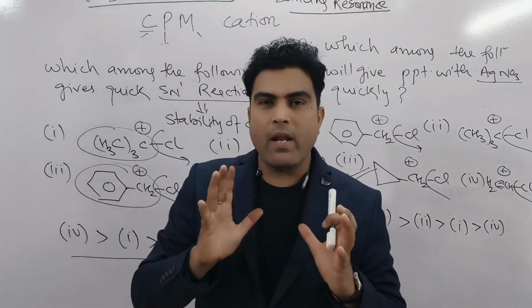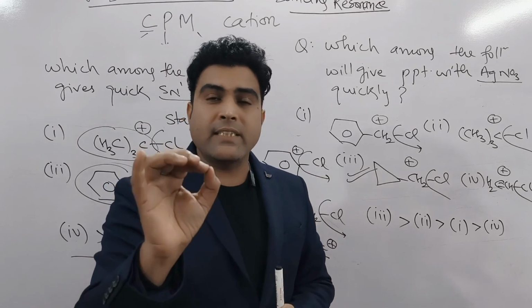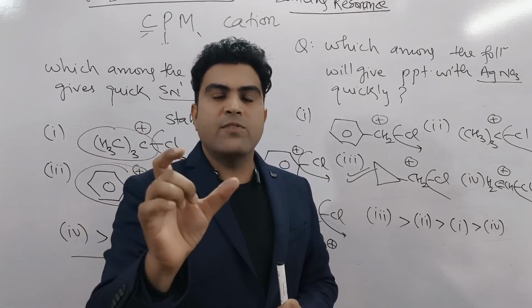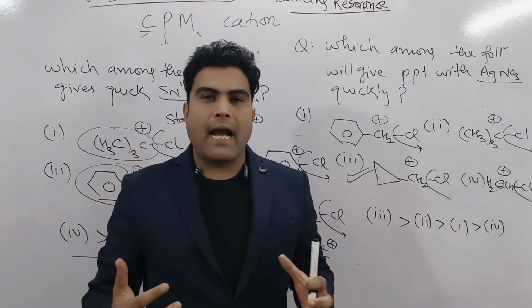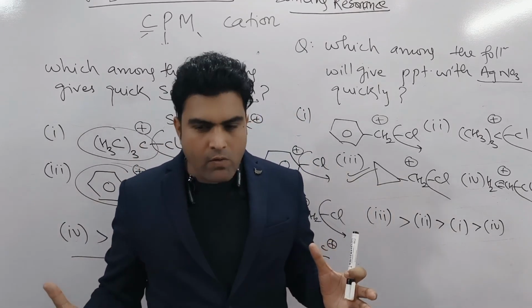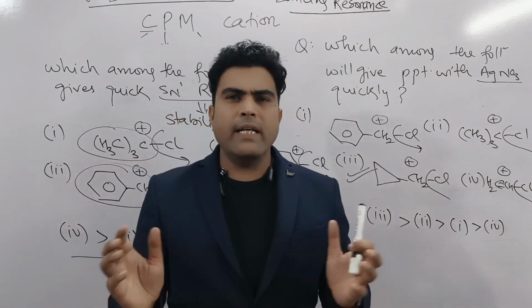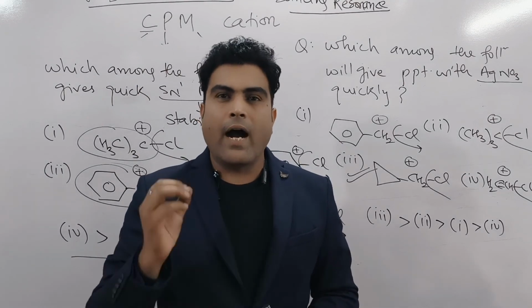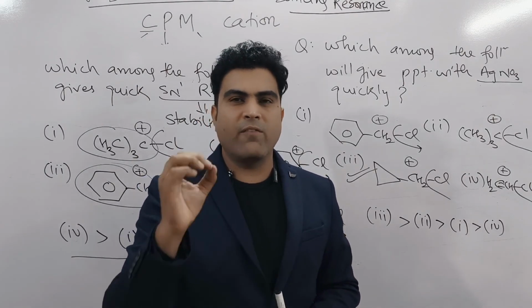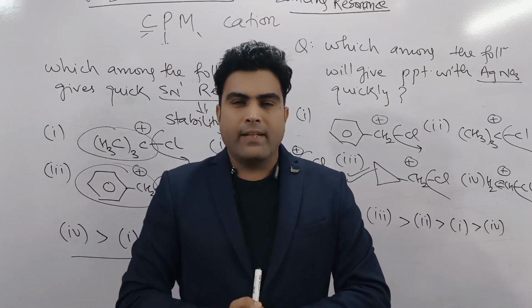So cyclopropyl methyl carbocation, CPM carbocation, has an exceptional stability due to sigma bond resonance, and sometimes we refer to it as dancing resonance, which is not correct actually, because there is no such term as dancing resonance, but it seems like dancing, that's why we say dancing resonance. I hope you have understood this topic very clearly. So we'll see in another topic. Till then, thank you.